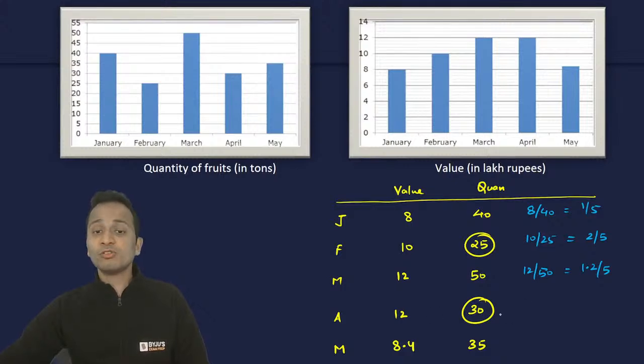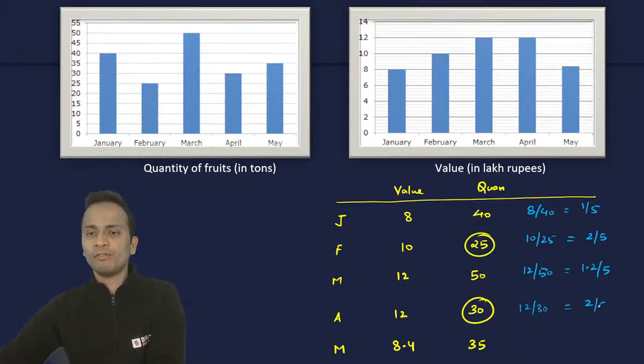Now the fourth value of April, 12 upon 30. I can cancel 6 from both of them, so it will become 2 upon 5. And the last value, 8.4 divided by 35. I can cancel 7, so if I cancel 7, it will become 1.2 divided by 5.